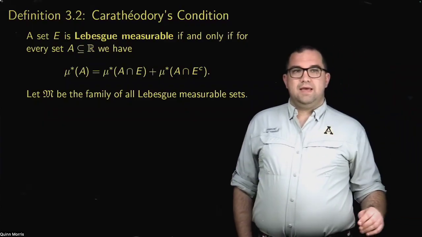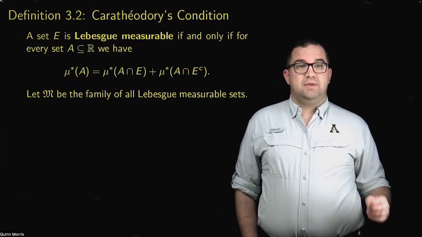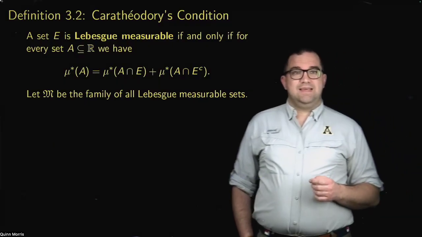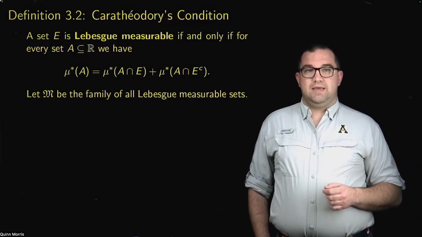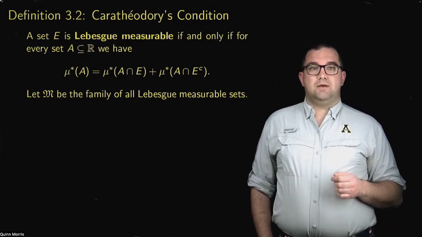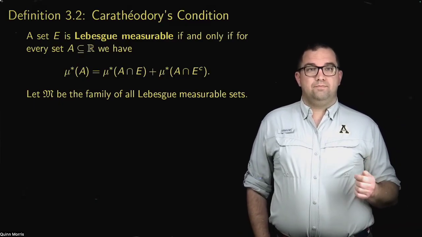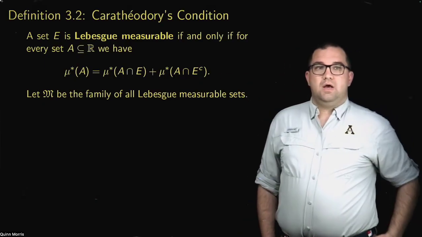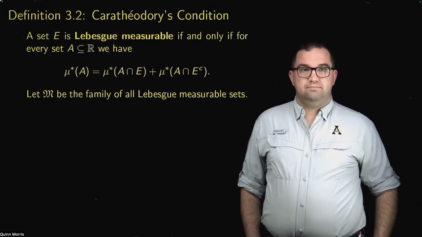So to begin, we want to define what it ought to mean for a set to be Lebesgue measurable. We say that a set E is Lebesgue measurable if and only if, for every subset A of R, we have the following condition, and this is called the Carathéodory condition.